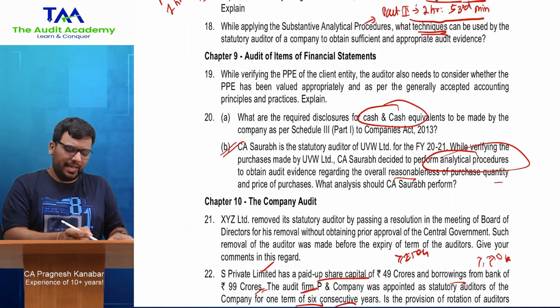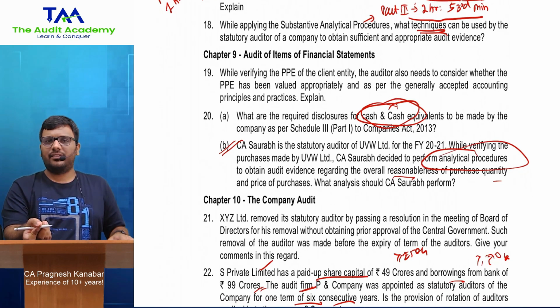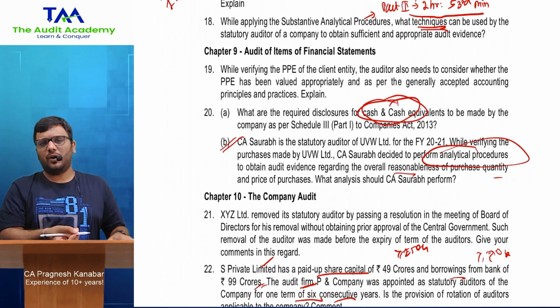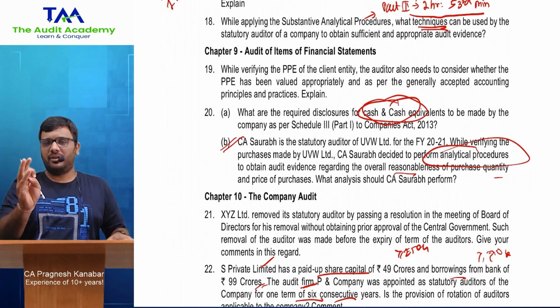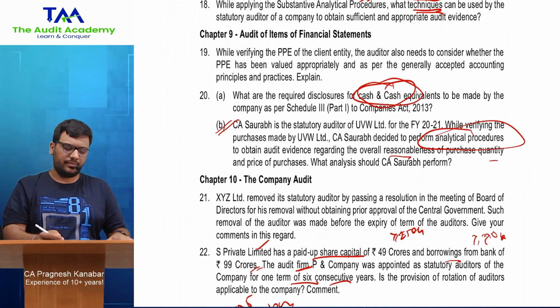All right, look at this, how to show cash and cash equivalents in your final accounts. It is a pure accounting question. So you need Schedule 3 full knowledge, company final accounts knowledge, which you anyways get from accounts. You need my 40 minutes video and my notes, all right, which is given in that video in the description. Just do that, it's over.